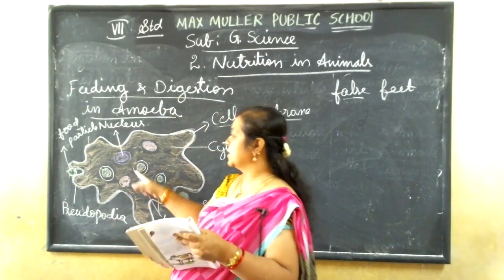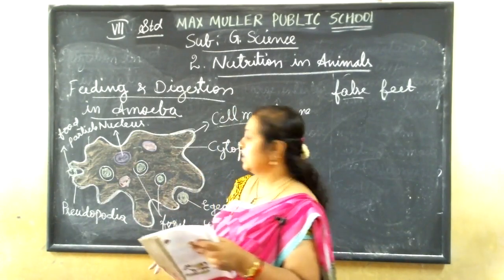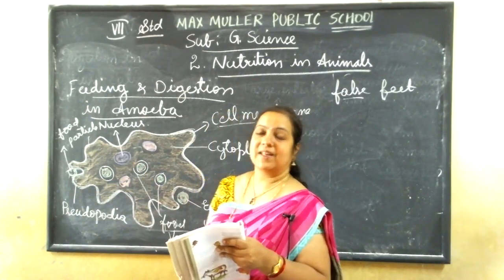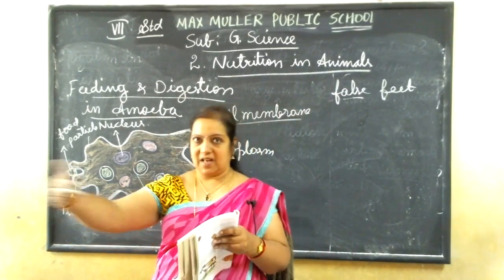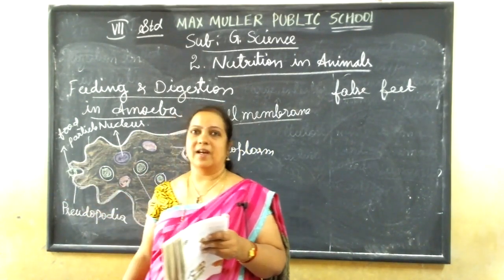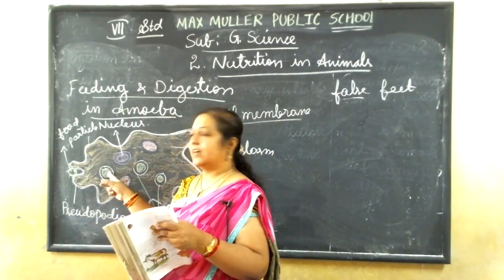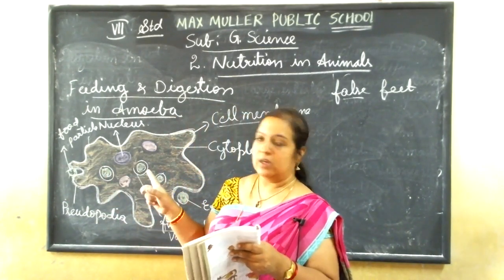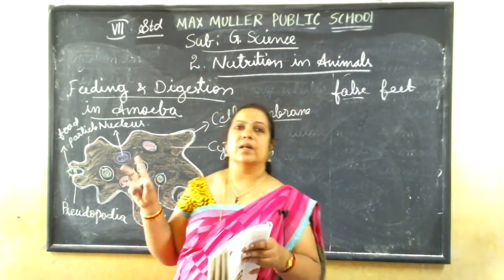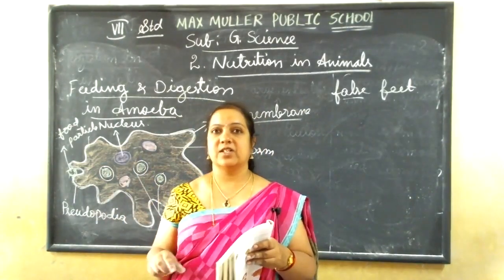When it engulfs it, the food moves into the food vacuole. When the food comes into this vacuole, it starts to secrete some digestive juices, and with that the food is digested. This is the way of capturing the food. With the help of pseudopodia, it moves around the food and engulfs it. After engulfing, the food enters the food vacuole, and digestion starts there. It secretes digestive juices.